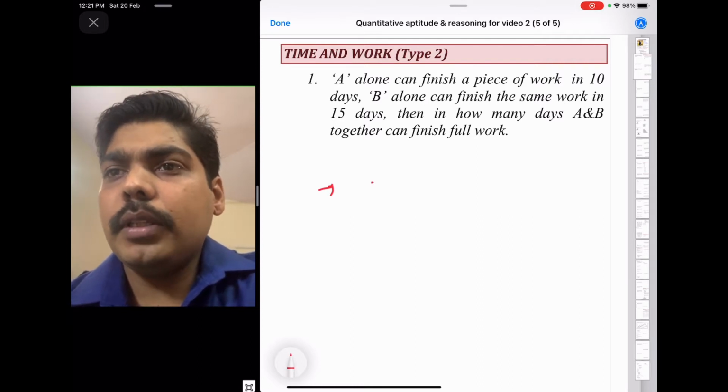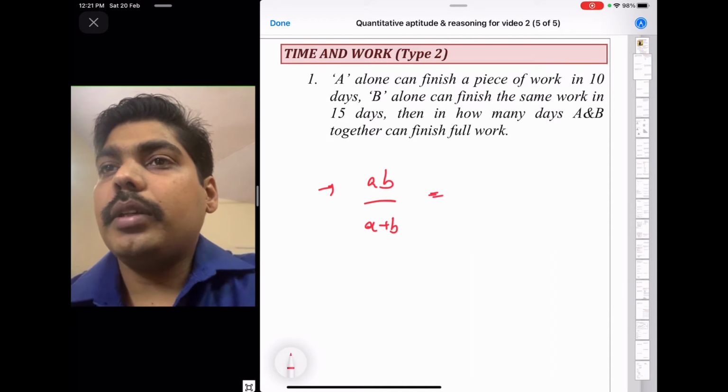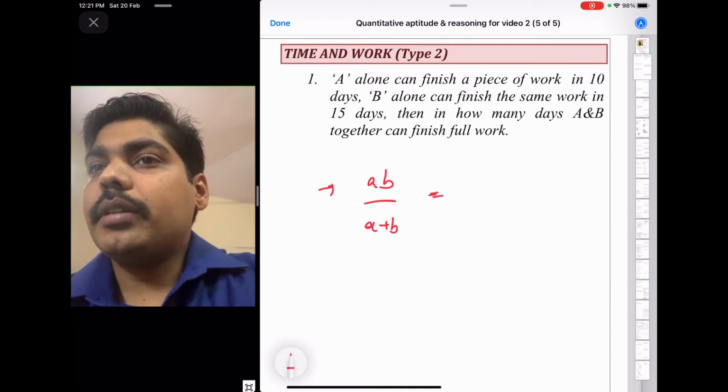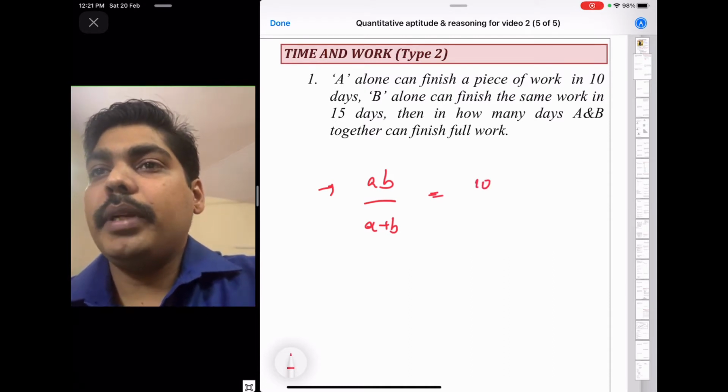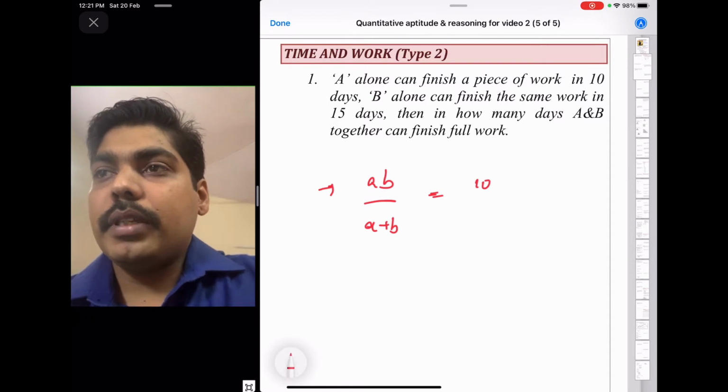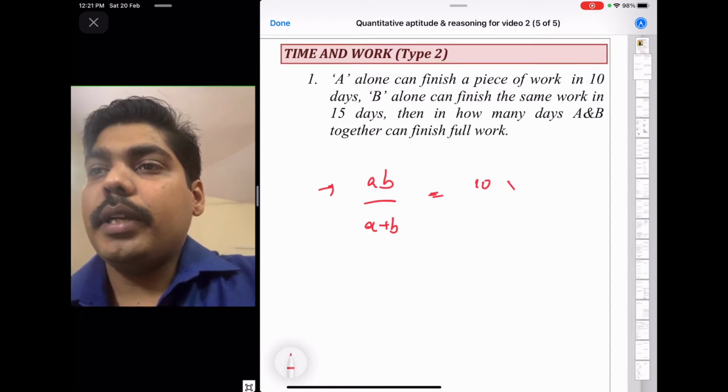In the formula method, it is AB upon A plus B. Here A alone can finish in 10 days, so A is 10. B alone can finish the same work in 15 days. In how many days can A and B together finish the work?